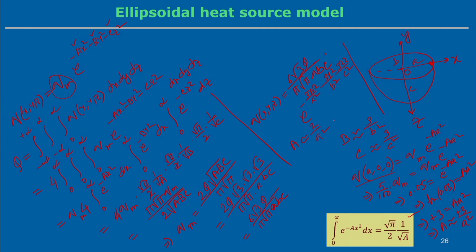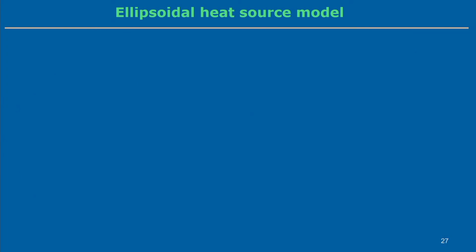Then if you do the similar calculation, your expression will be completely different if you change the distribution parameter. So, be careful in this case: we should understand how the distribution varies and that we can change the parameter depending upon the problem. This way we can estimate the ellipsoidal heat source model.